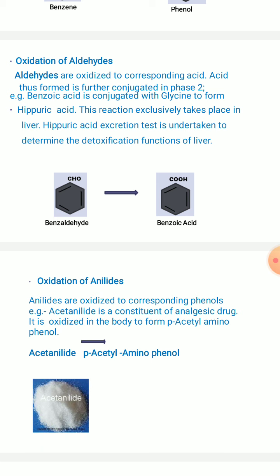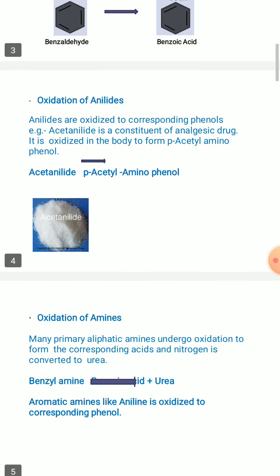It is oxidized in the body to form para-acetyl aminophenol, which acts as the analgesic compound. I have shown it here, acetanilide in white color, getting oxidized to form para-acetyl aminophenol.